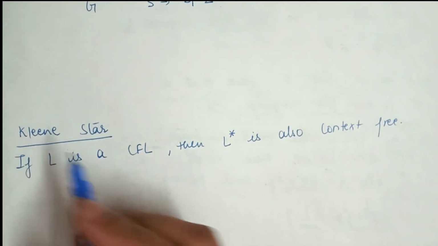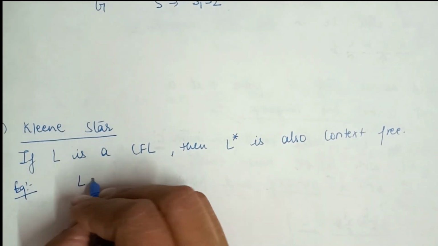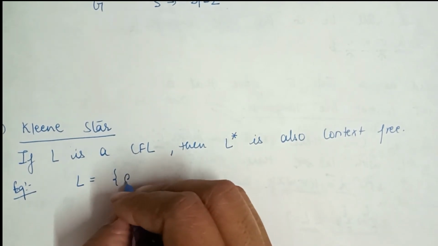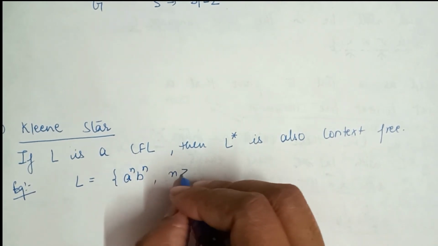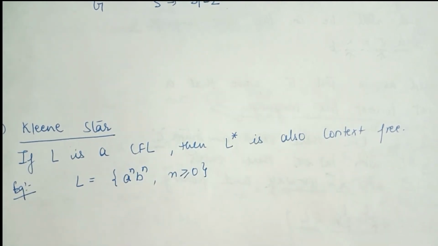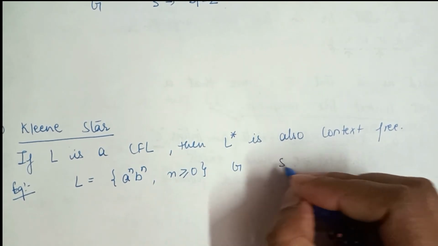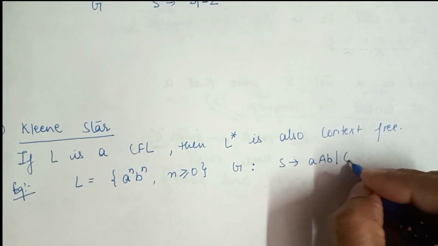Suppose the language L is of the format a to the power n, b to the power n, where n is greater than or equal to 0, and the corresponding grammar G has a production like S derives a S b or epsilon.